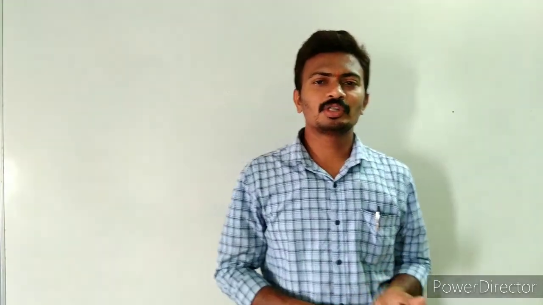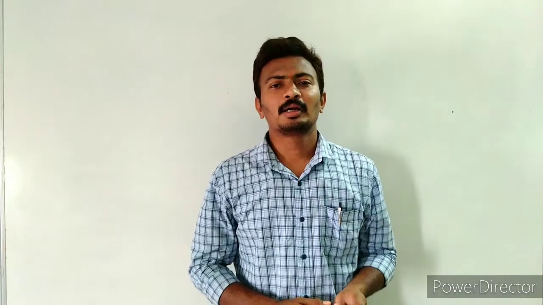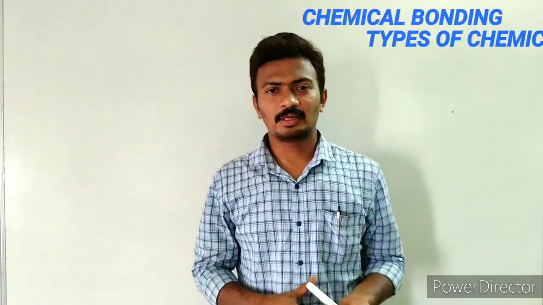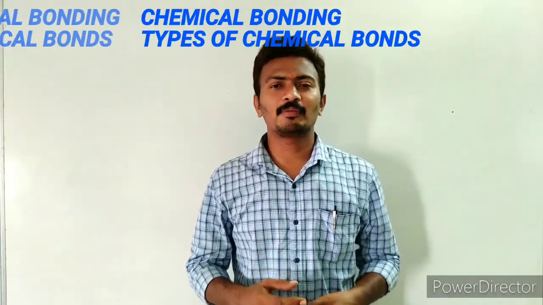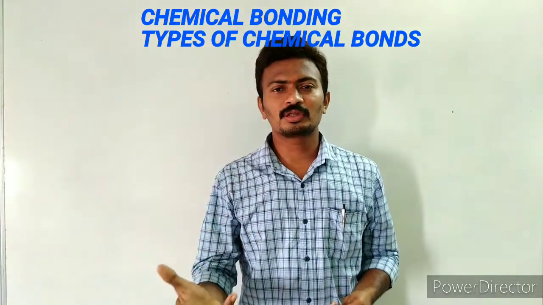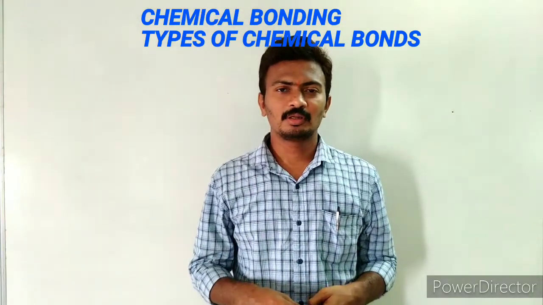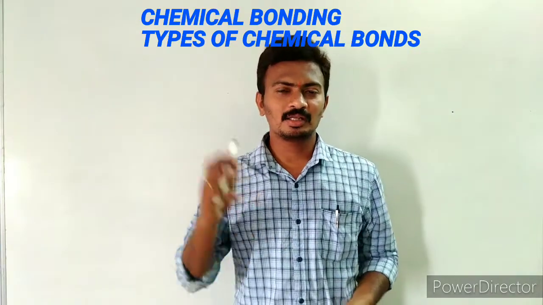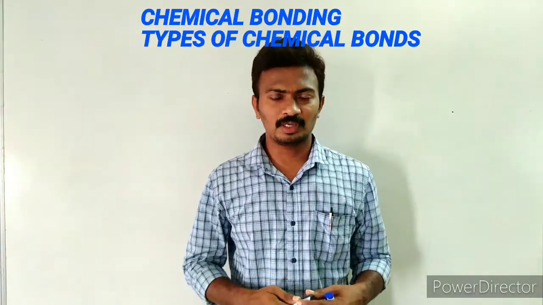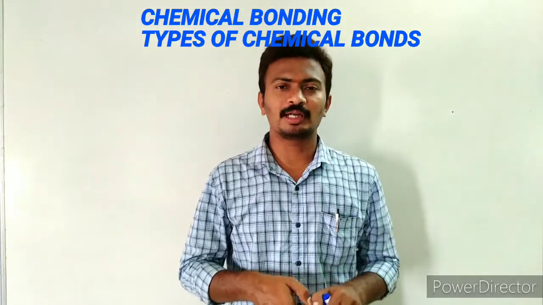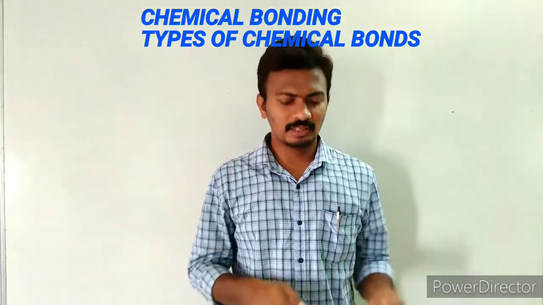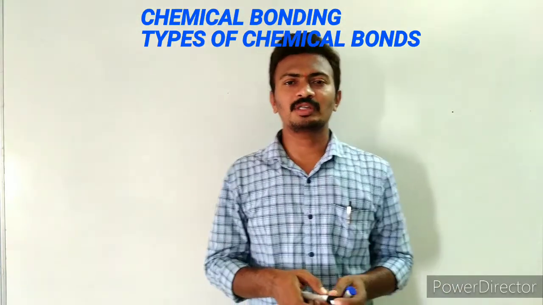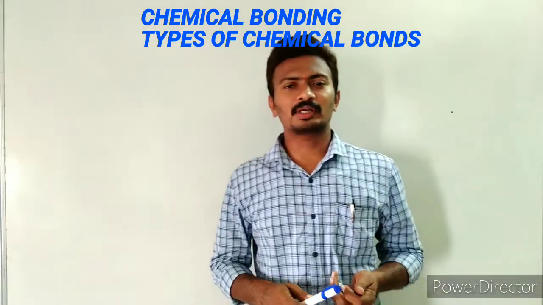In our previous videos, we have seen Lewis-Kossel theory of valence, and we have seen why atoms lose or gain electrons. They lose or gain electrons to attain the nearest zero group configuration, that is, the zero group's electronic configuration, to attain stability. Now let us see what a bond is and what the types of bonds are.